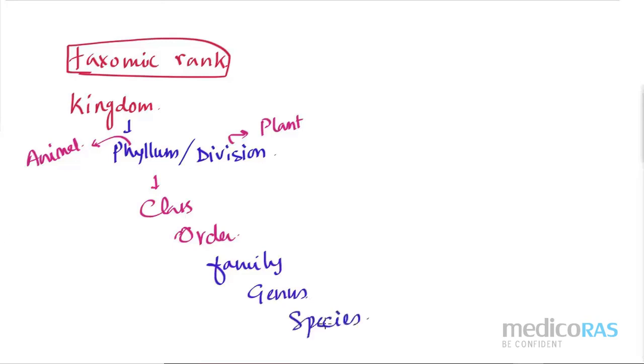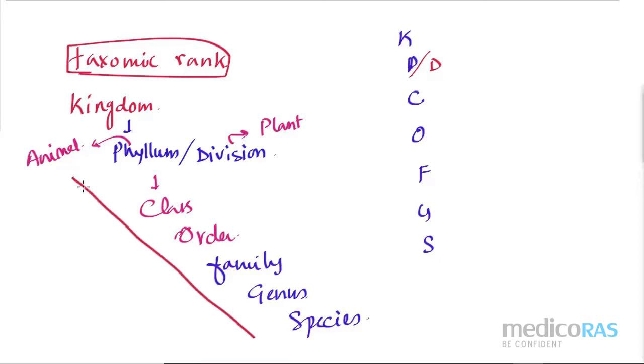Just you check 2 things. First one, the order. Order is how? Like K, P, C, O, F, G, S. Make some abbreviation part so that you can understand. And if it is plant, then instead of writing phylum, I should write division. That also you need to remember. Second, have you seen that we have written in a slanting way? Yes. So it is a kind of staircase. Okay. So please remember, taxonomic rank is a kind of staircase.